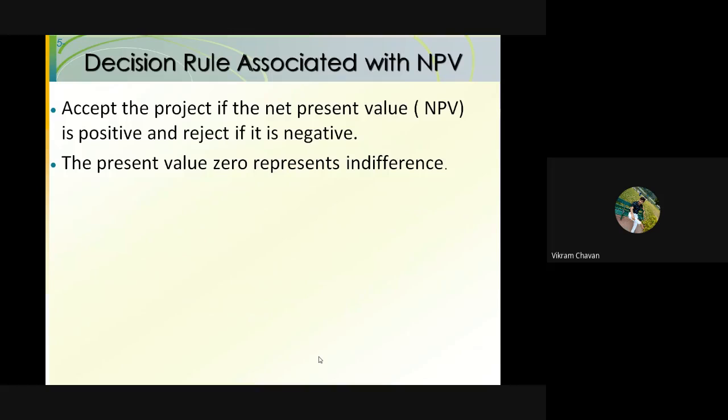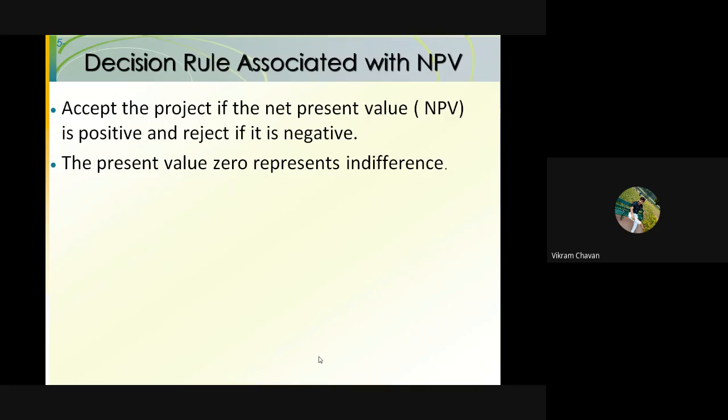Now what is the decision related to this NPV? The investor or the businessman can take the decision according to the NPV. If the NPV is positive, then that investment should be carried out and that project proposal should be accepted.